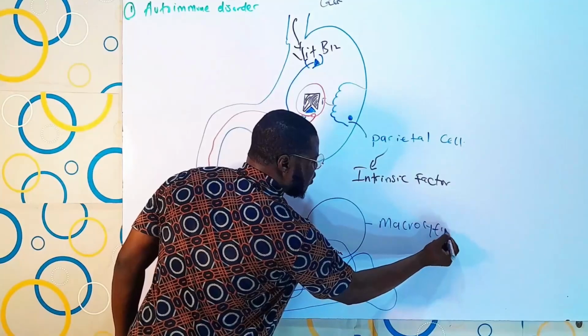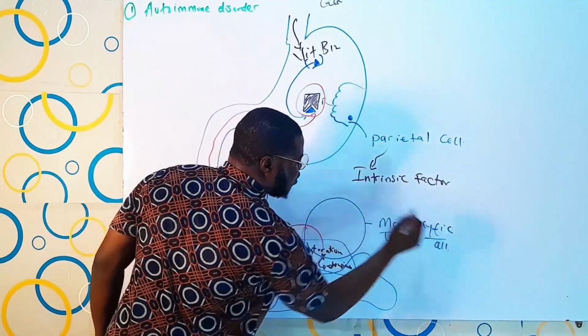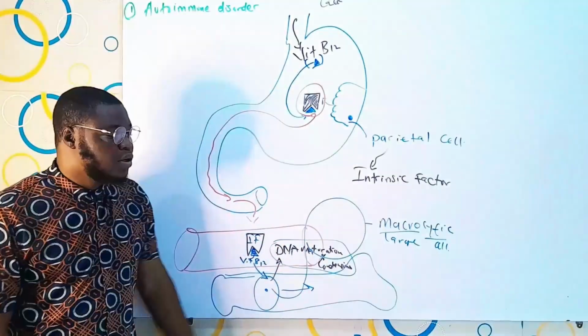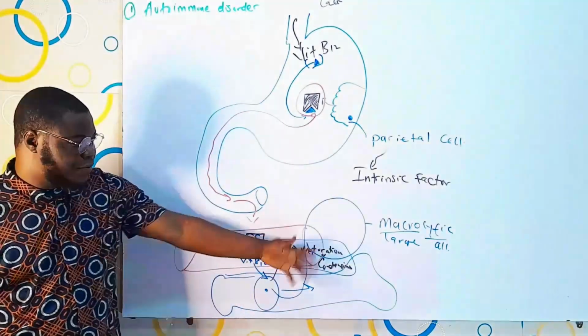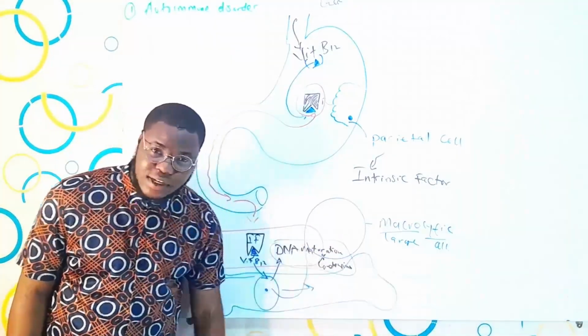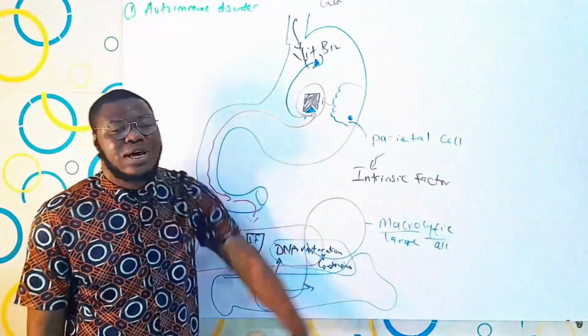Macrocytic: macro means large, and cytic is from the word cell. As simple as that. So I actually jumped the gun. I fast-forwarded to all this place. I'm not supposed to be here yet. We are still talking about the causes of vitamin B12 deficiency anemia.